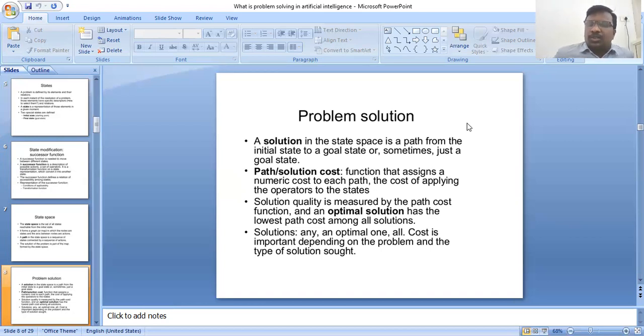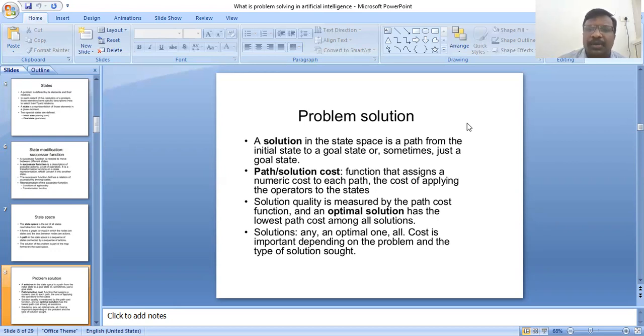Path or solution cost. How do we find the path solution cost? It is a function that assigns a numeric cost to each path, the cost of applying an operator to the state.